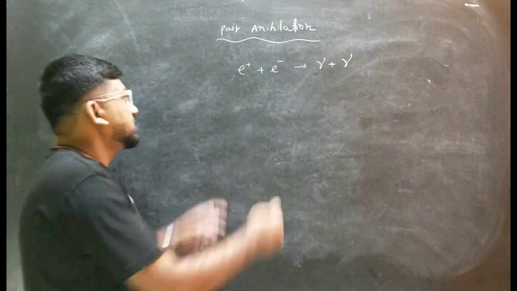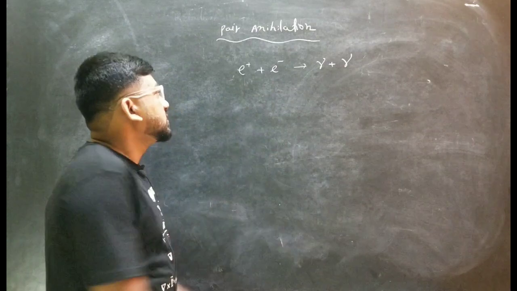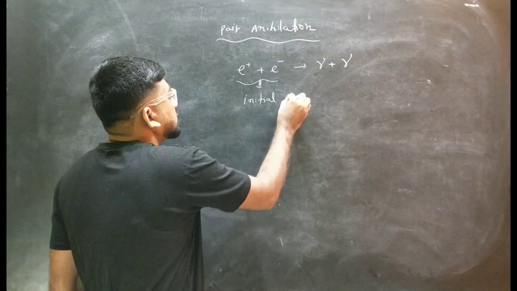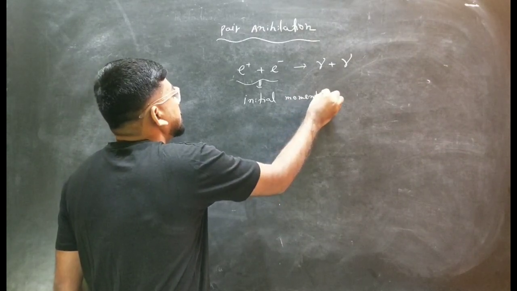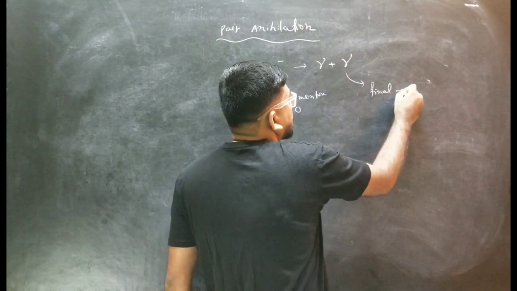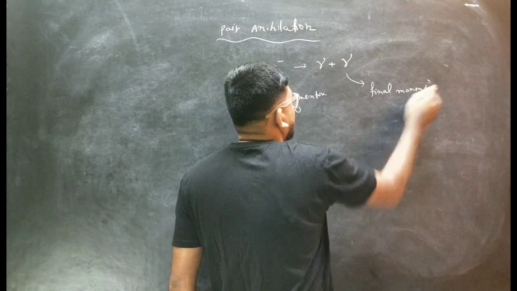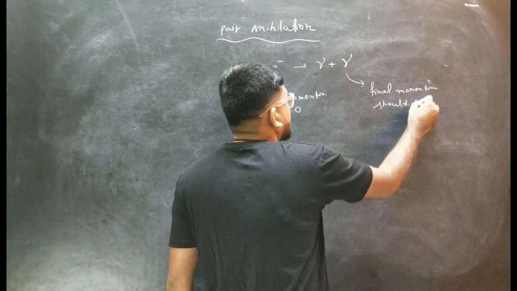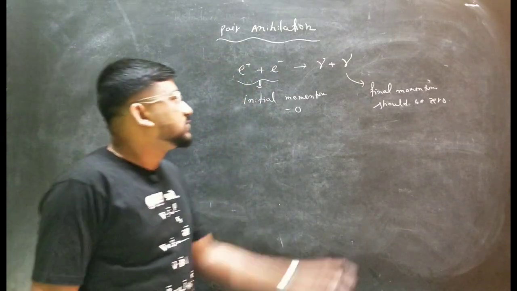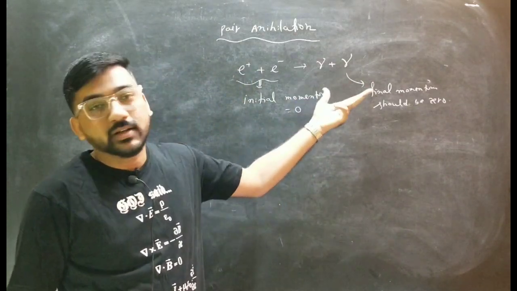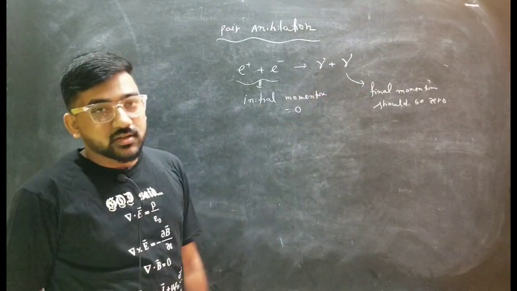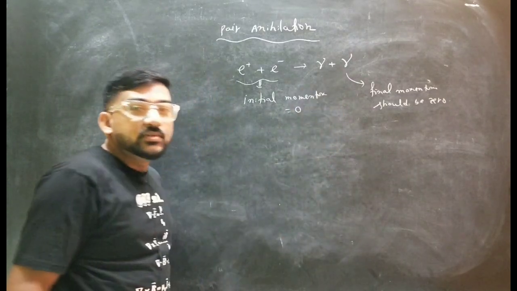This is because the initial momentum of this electron and positron is 0. So if the initial momentum is 0, then the final momentum should also be 0. This is only possible if two particles move opposite to each other. So that can only happen if there are two particles.